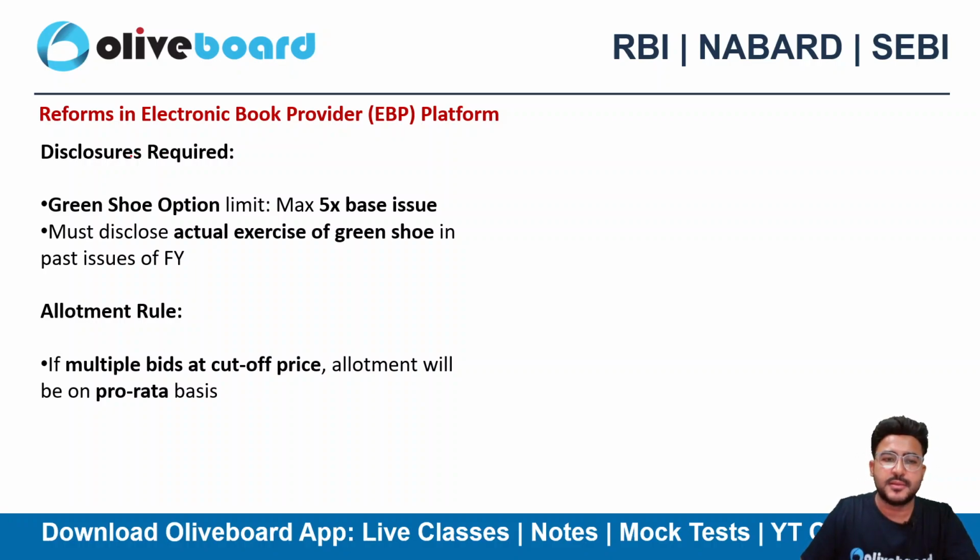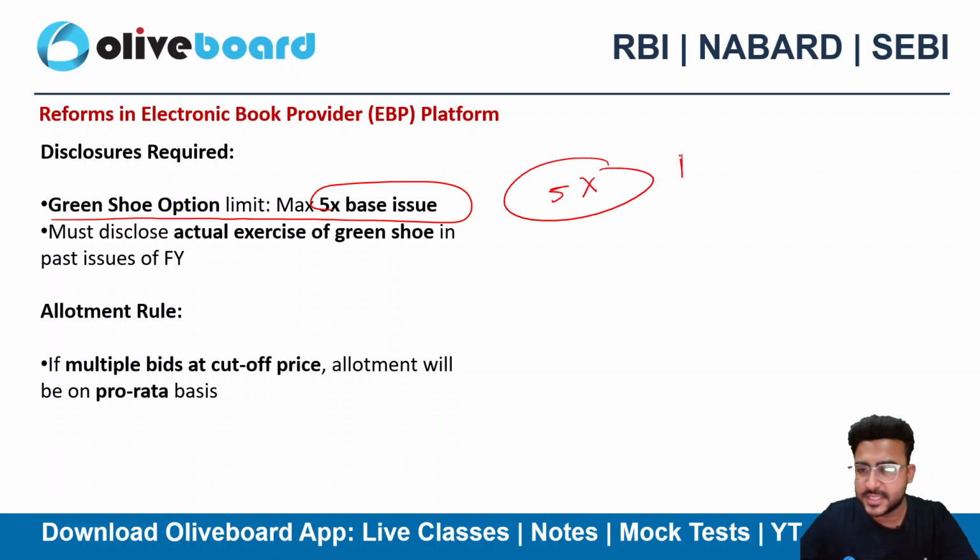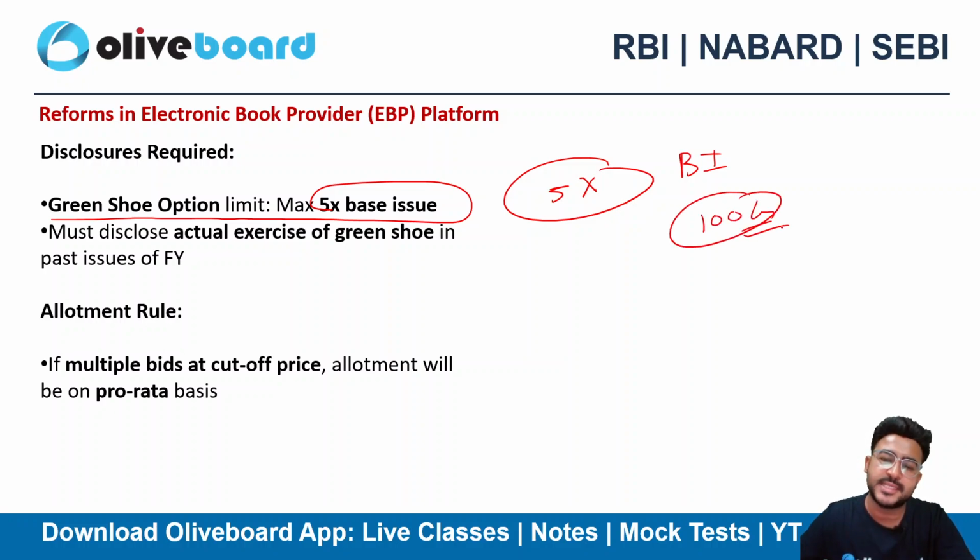Disclosure requirements. There is a green shoe option also. The maximum limit is 5x the base issue. What do you mean by base issue? Let's suppose my base issue is 100 crore, I am issuing debt securities worth rupees 100 crore. Then I do have a green shoe option also of 5x of it.